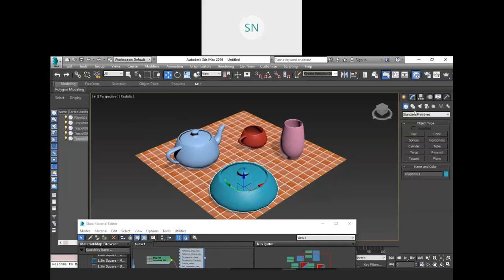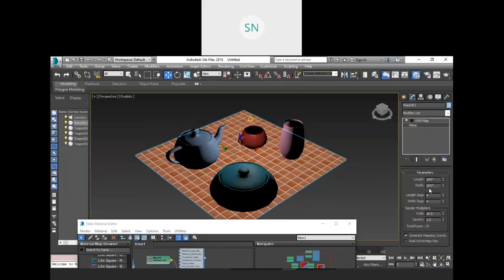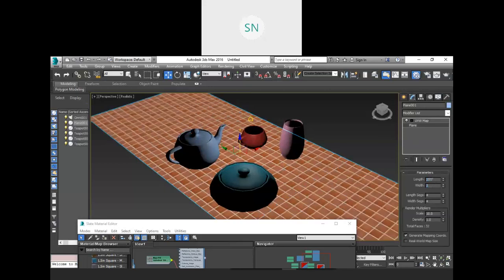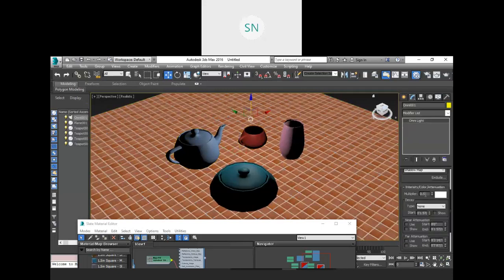And now I'm going to place one light, our simple light, over here, and you will get the complete black output. And let me increase this plane a little bit more, 25 feet by 25 feet. We have a wider floor. And now select this light and we will discuss the lighting settings.